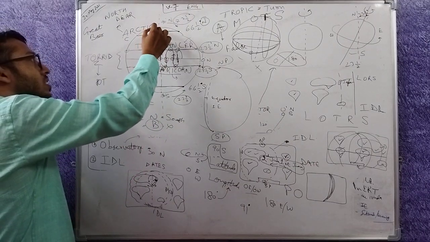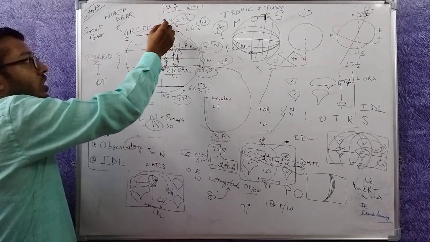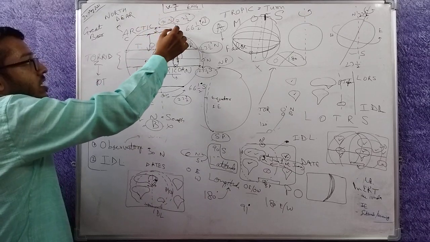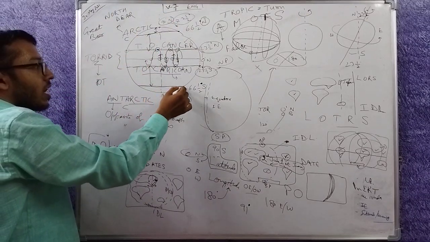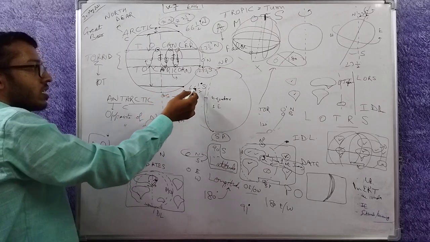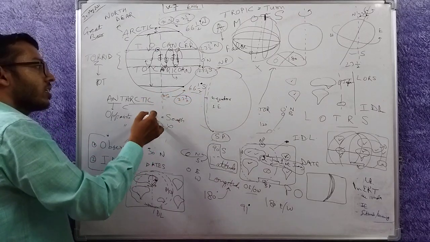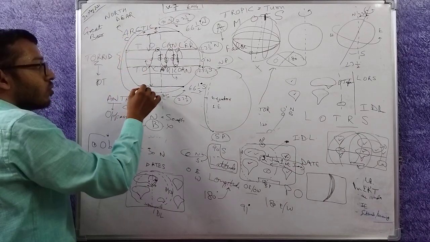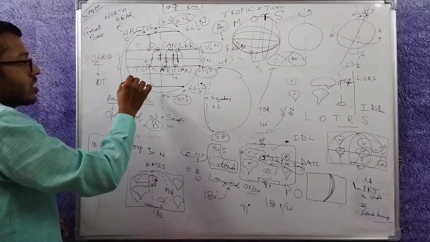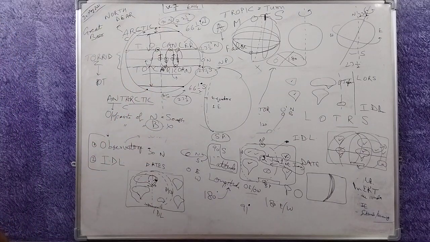Here, 66.5 degree north to 90 degree north, that is Arctic Circle to North Pole, and from Antarctic Circle to South Pole, 66.5 degree south to 90 degree south, is the frigid zone or the frozen zone, where temperature is very low and a minimal number of humans live.